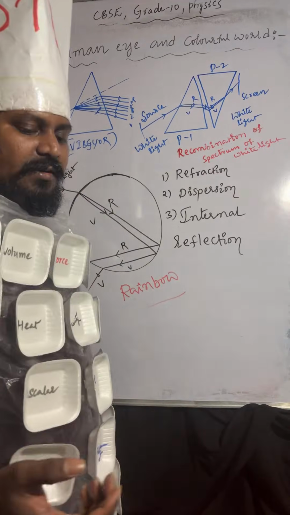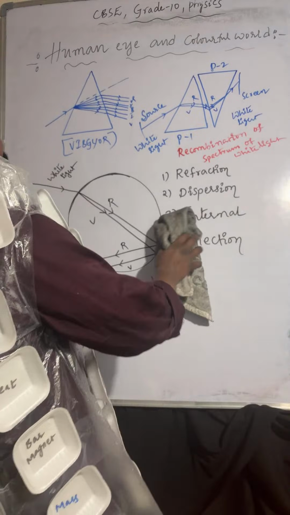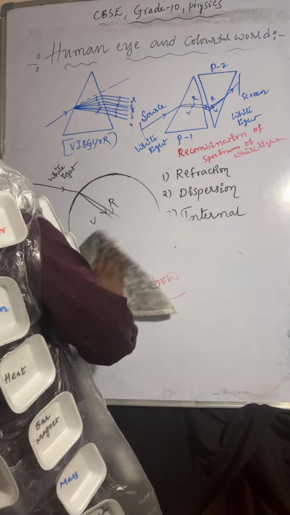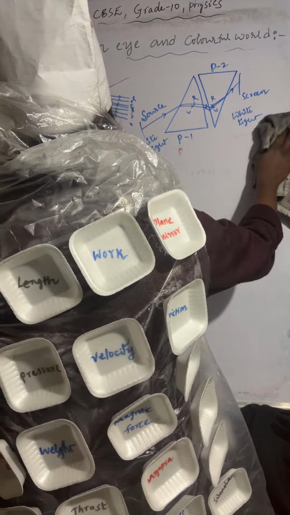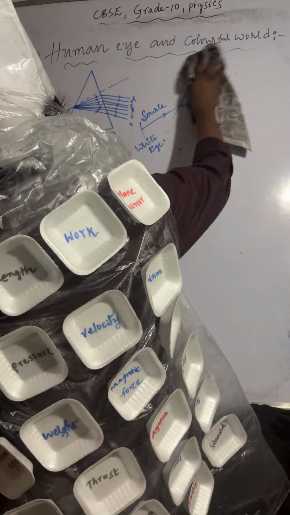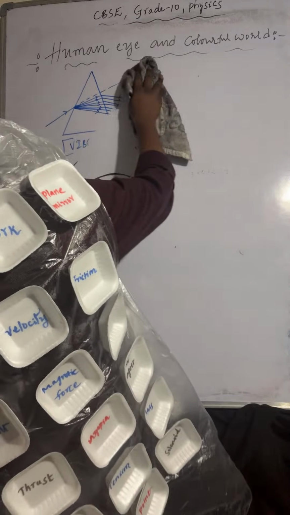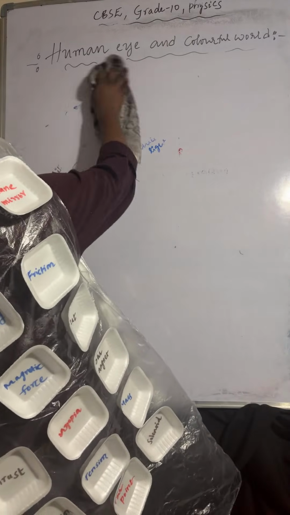And next one, coming to atmospheric refraction. Refraction takes place by the atmosphere, and that is called atmospheric refraction.